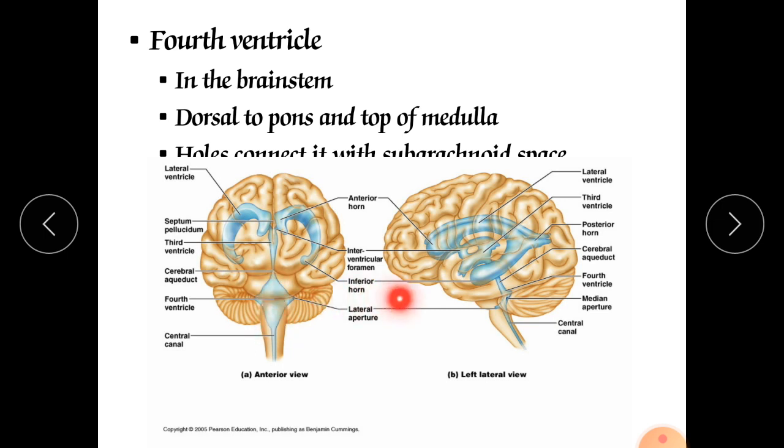There are also two passages, which we will see in the next slide, the holes that connect with the subarachnoid space. Through the subarachnoid space it transfers to all the parts and the spinal cord.